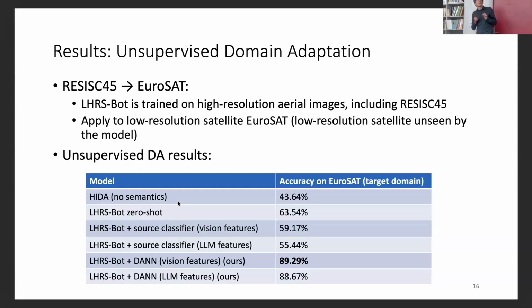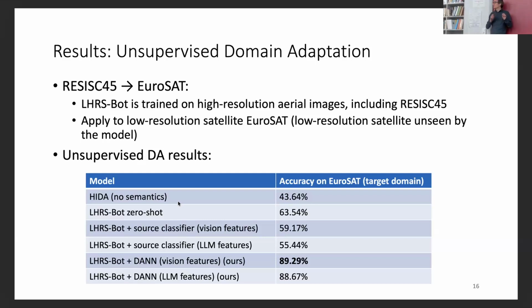Zero shot made a big improvement, like 20% higher accuracy. And then the rest of the results are based on features extracted from the vision encoder and from the LLM. So the first two results are also baselines. We train a classifier on source features and apply it on target features without doing domain adaptation. So this was a bit weaker than zero shot, but just to provide a baseline.